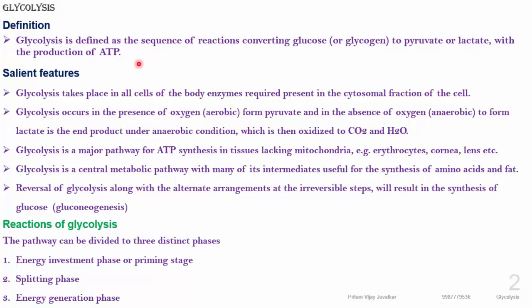Glycolysis takes place in all cells because the enzymes involved are present in the cytosolic fraction of the cell.